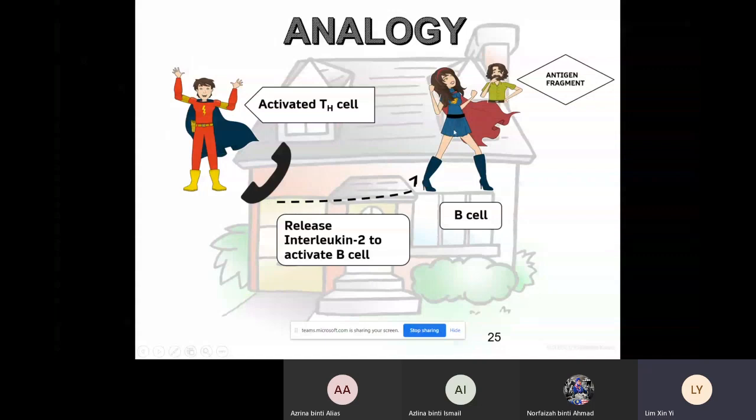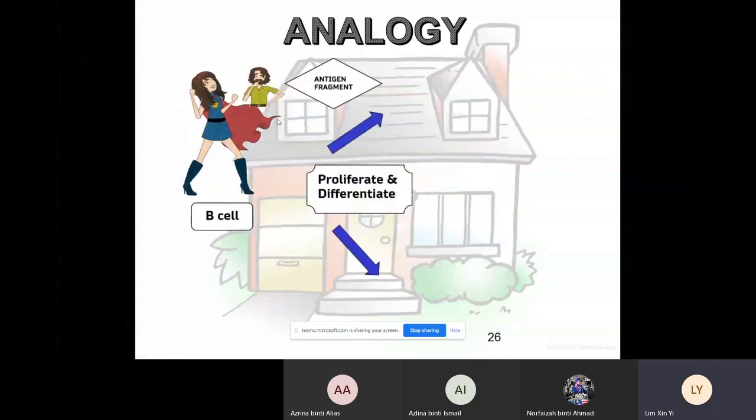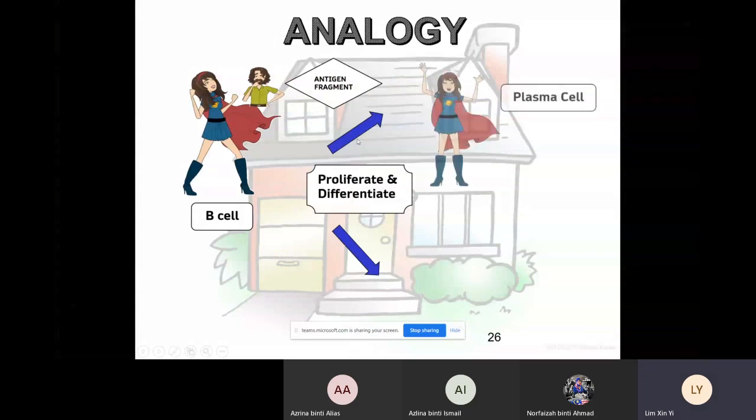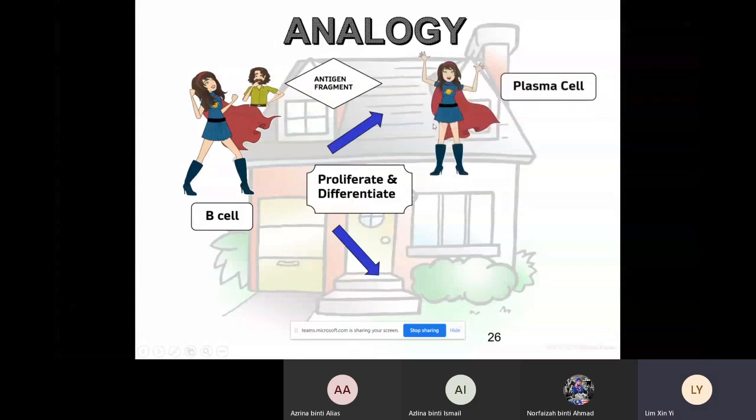When the B cell receives the call, it can quickly proliferate and differentiate, also divide by mitosis and differentiate to become plasma cells and also memory B cells.